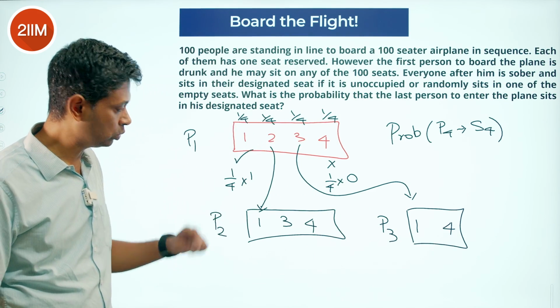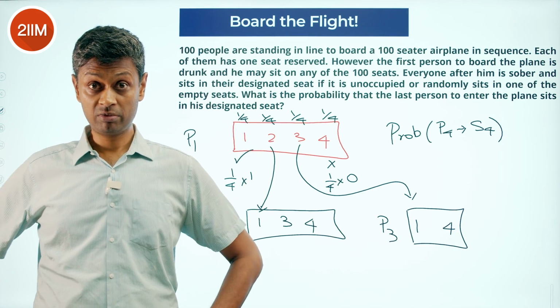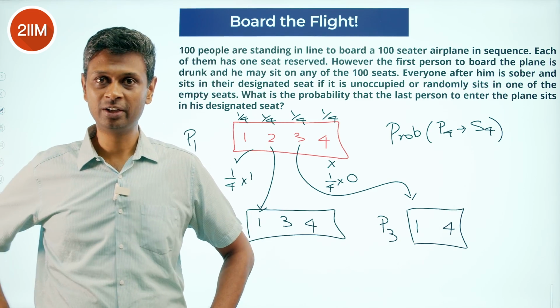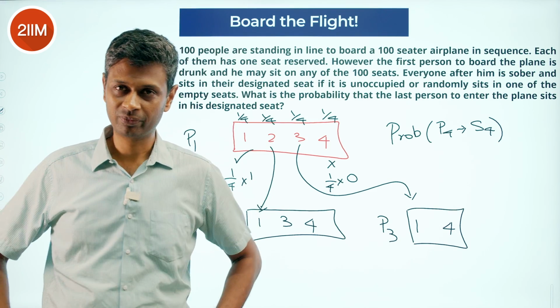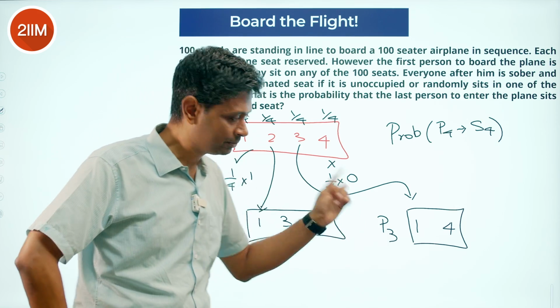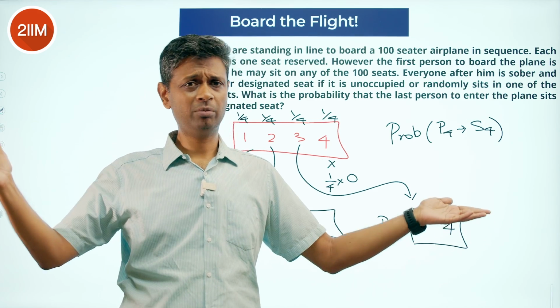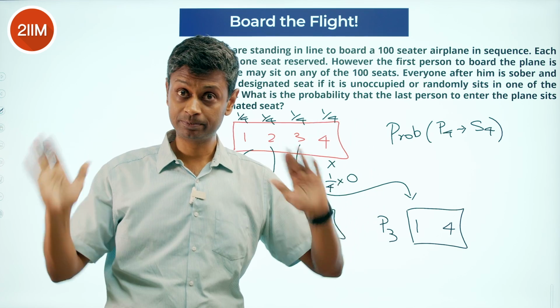If he goes to seat 2, person 2 comes here, his seat is occupied. 1, 3, 4 are empty. If he goes to P3, then P2 goes and sits in his seat. Nice, empty. I'm seat 2, I take seat 2, I'm very happy.